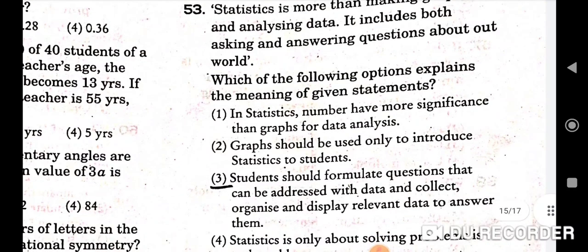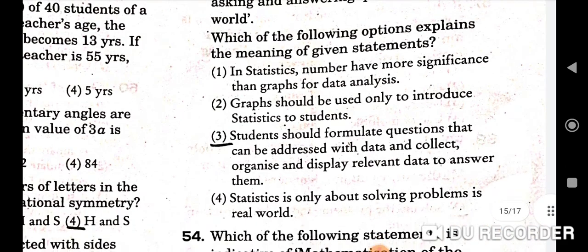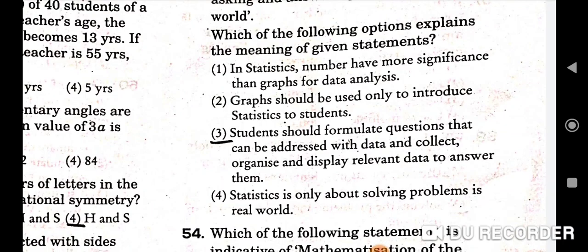Next question is, statistics is more than making graphs and analyzing data. It includes both asking and answering questions about data. Which of the following options explain the meaning of a given statement? Correct option is, students should formulate questions that can be addressed with data and collect, organize and display relevant data to answer them. Third one will be the correct option.